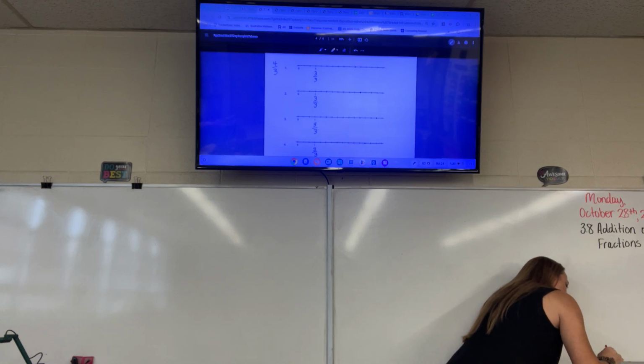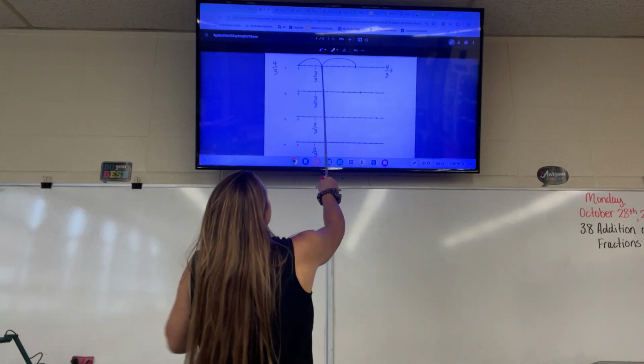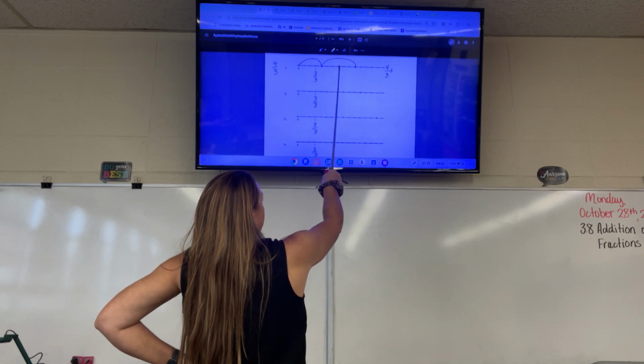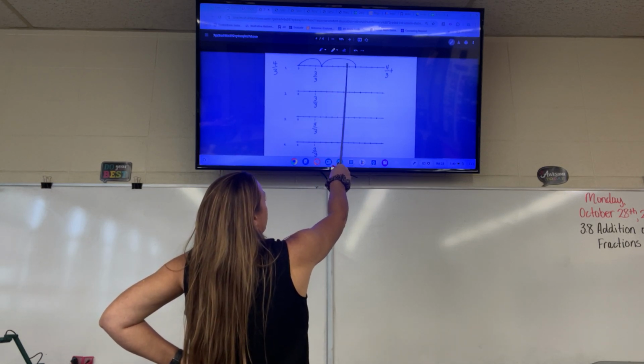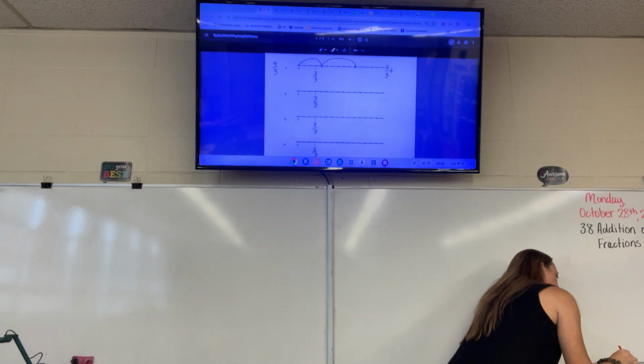Okay, now, on number 1, I want you to start your first jump at 4/3, and then write an equation. So what I mean is you're going to start at 0 and go to 4/3, and then from 4/3 to this jump. And then you're going to write an equation. 4/3 plus, count with me, 1/3, 2/3, 3/3, 4/3, 5/3, 6/3. 4/3 plus 6/3 equals what?